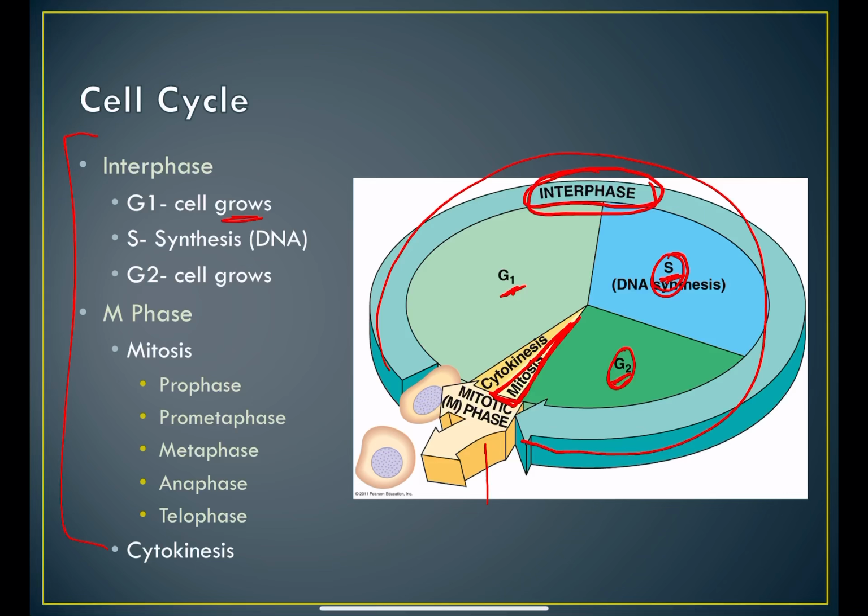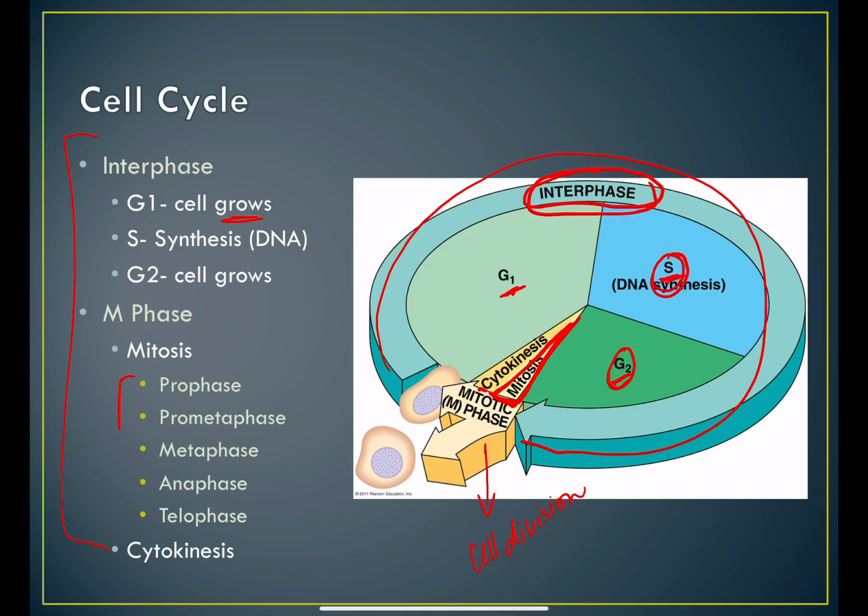Some people will refer to mitosis as cell division, and that is technically correct because mitosis is where the division of the chromosomes happens, okay? All right, so we've got interphase, mitosis, and then cytokinesis, okay? Those are the main phases.